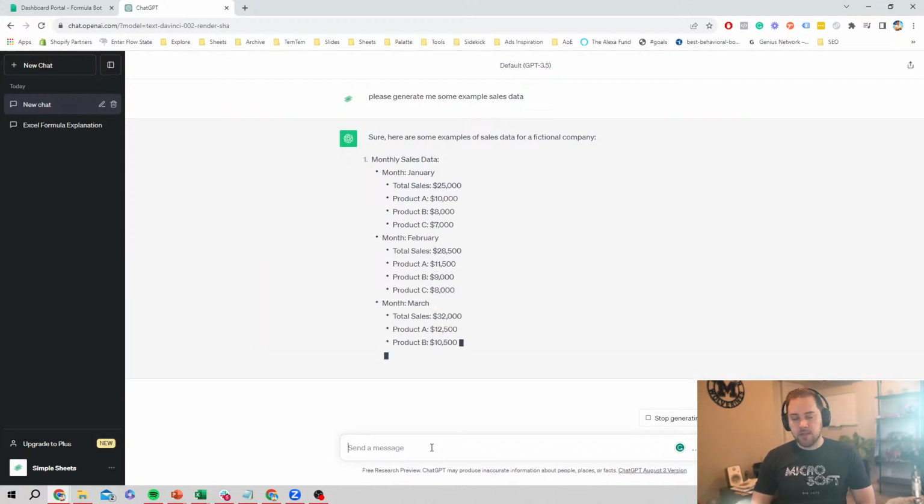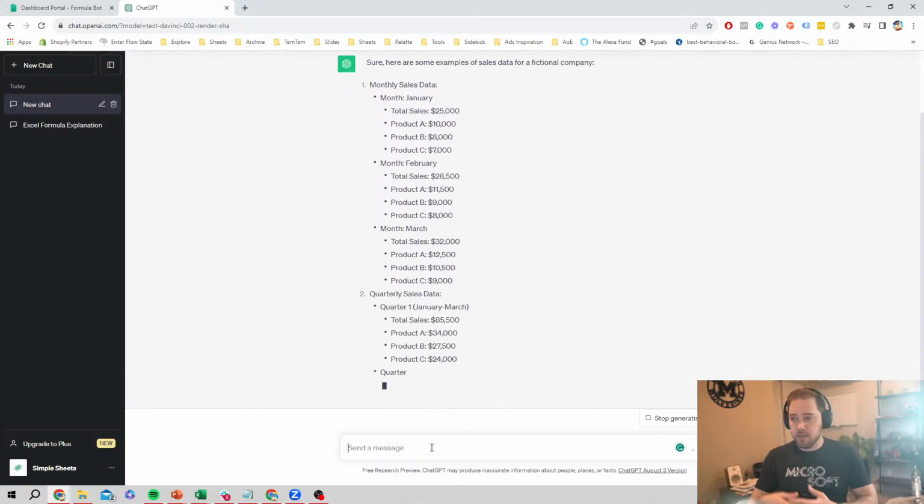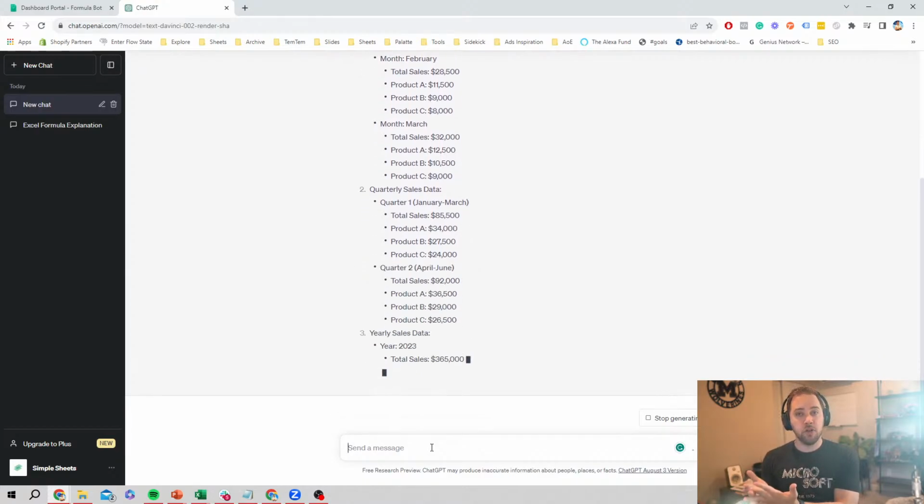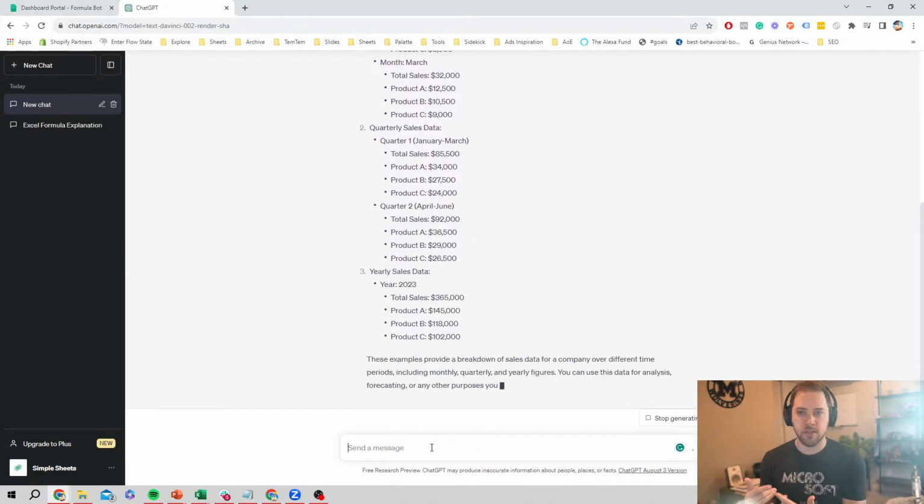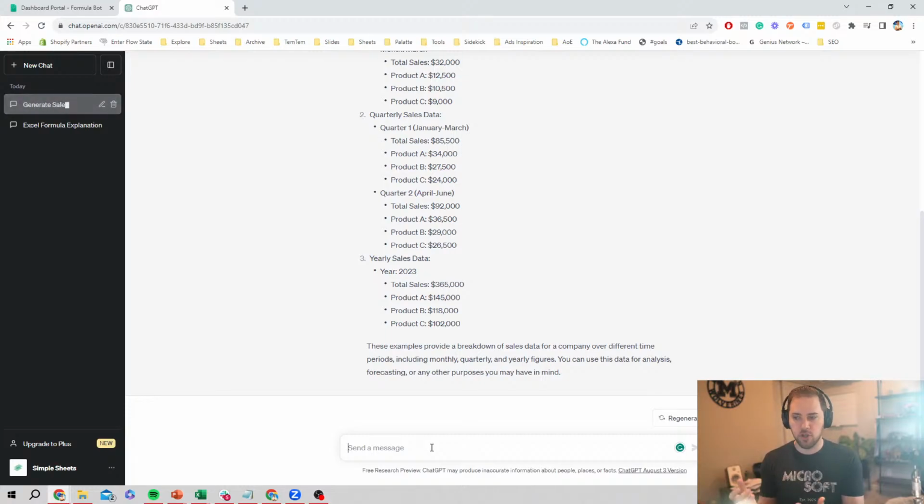And so this is stuff I could have copy and pasted into my ChatGPT window to give it some context. Because this is an example, I'm just getting it to put together some generic data. And then it provided it in a bullet point, which I'd rather have it provided in a table. So I'm going to say, please provide the data in a table.